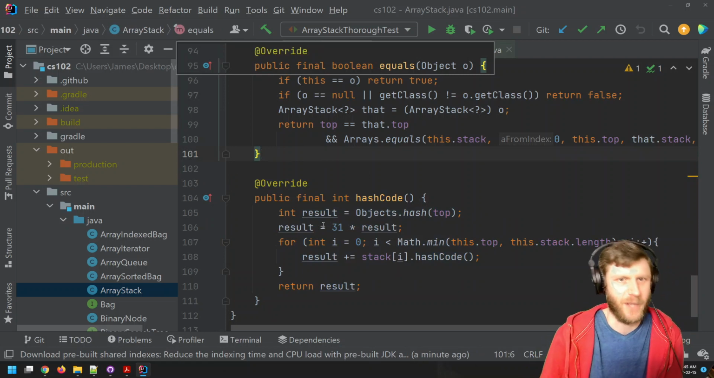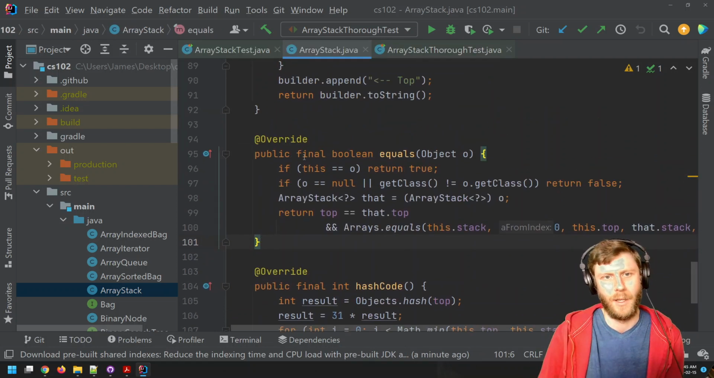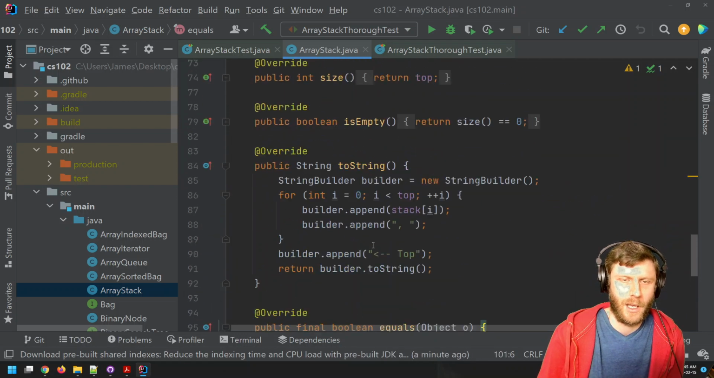And you'll learn all about it, but not important for right now. And then here's our equals.